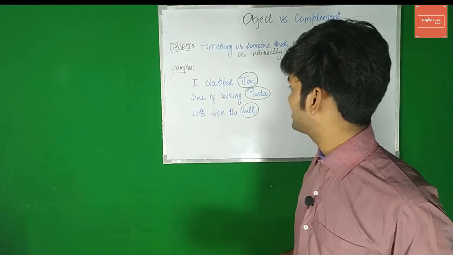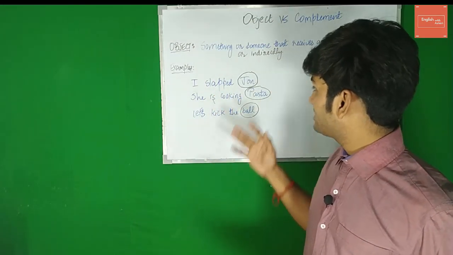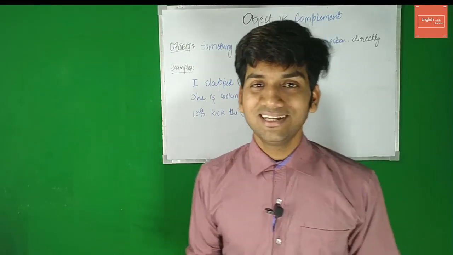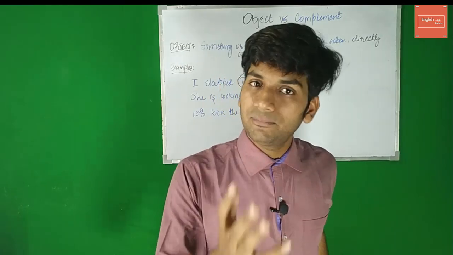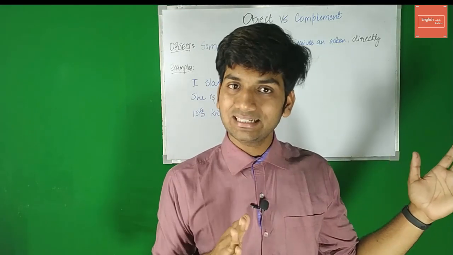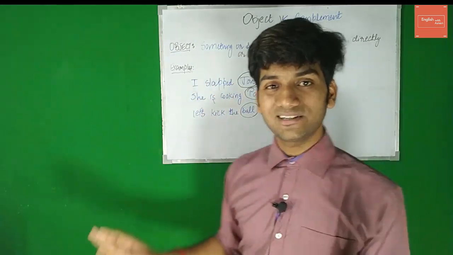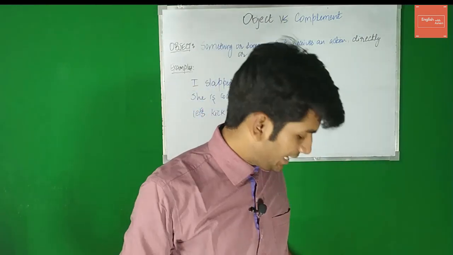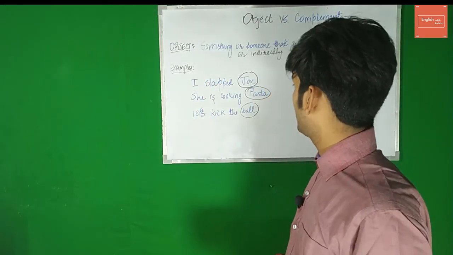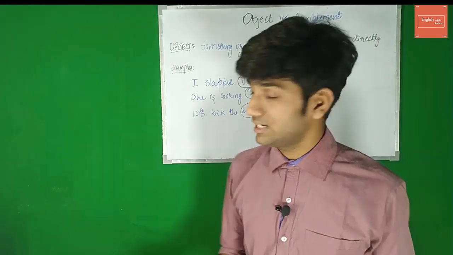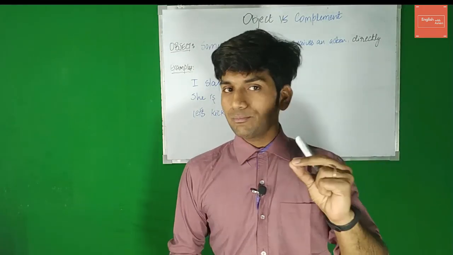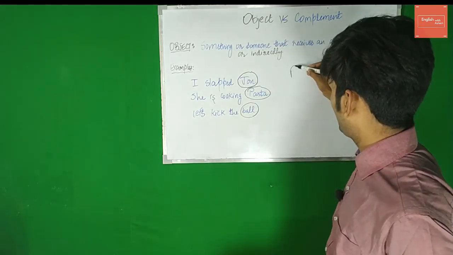So we've written down some examples. Let's understand that. I slapped John. Slapping is an action, right? We know that. We do that a lot. So can you simply slap without having an object? You can't. You need something or somebody to slap, right? So I can slap my hand, I can slap you, I can slap my phone, which I'll not do. I can slap this board either, right? So I need something. So if I ask the question, I slapped whom or I slapped what, I get my object, John.